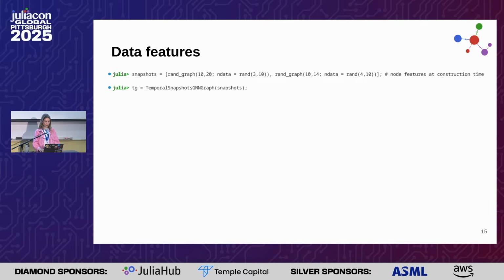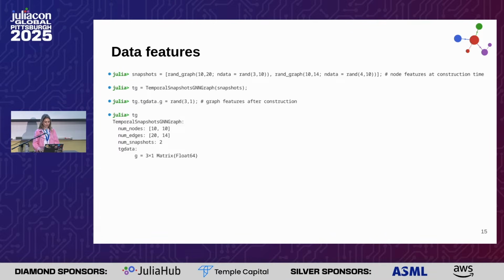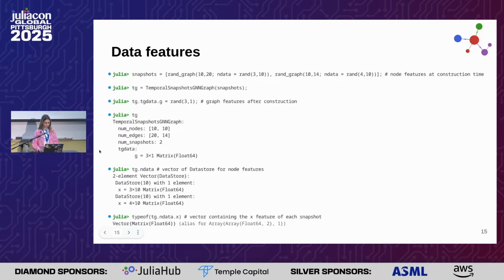And also, in this case, we can create some snapshots. So, two, for example, static graphs. And then we can create a temporal graph and add the features and also a label for the whole temporal graph. And here there is the summary of the graph. And then you can also access the node data directly from the temporal graph.